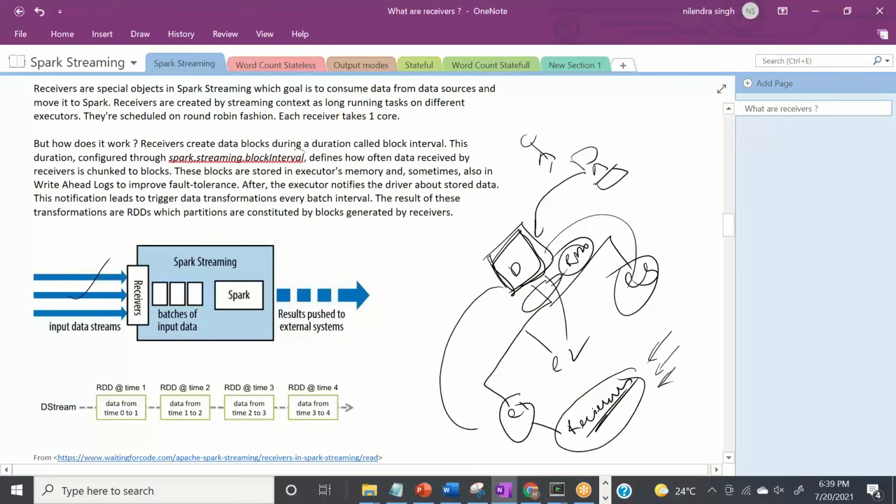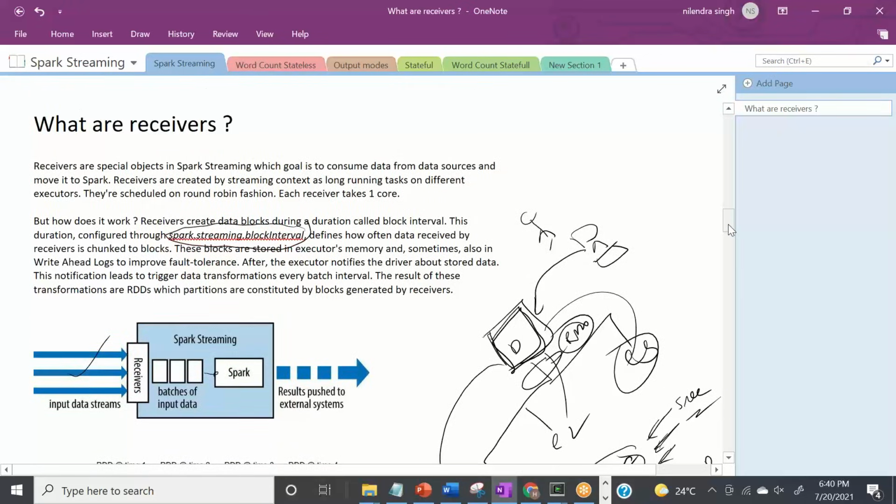The receiver will receive the input stream based on what we gave to the program using the Spark streaming block interval. Let's say the block interval is 5 seconds. Then out of this input stream, give me one block every 5 seconds, one block after another. These blocks we will call D streams, and then we pass these blocks to Spark as RDDs. Makes sense, right? So in Spark streaming, we have a receiver, which receives the input data stream, and based on some threshold condition, creates RDDs out of it. This is good.